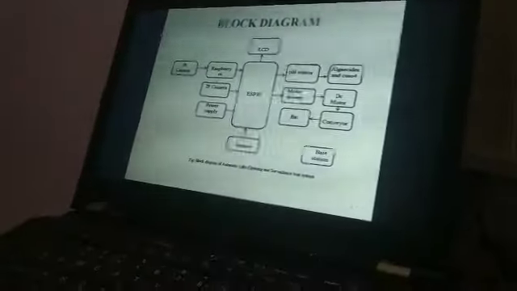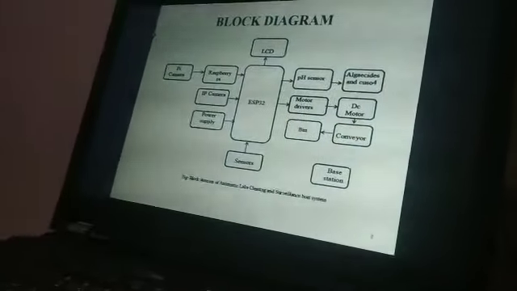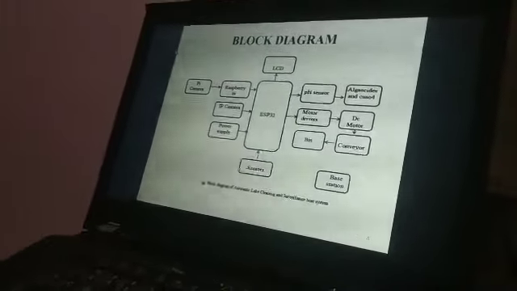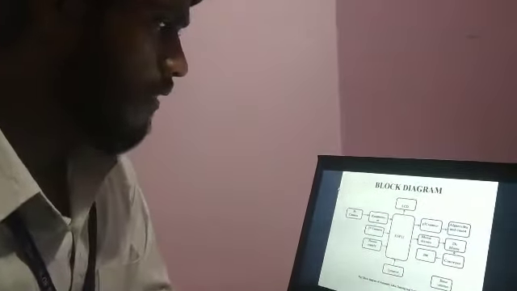ESP32 is a part of this project, and it is used for controlling purposes. That's why the ESP is named the controlling unit. We have used a few sensors: the pH sensor, ultrasonic sensor and DHT11 sensor. Using these sensors, we are monitoring the lake.